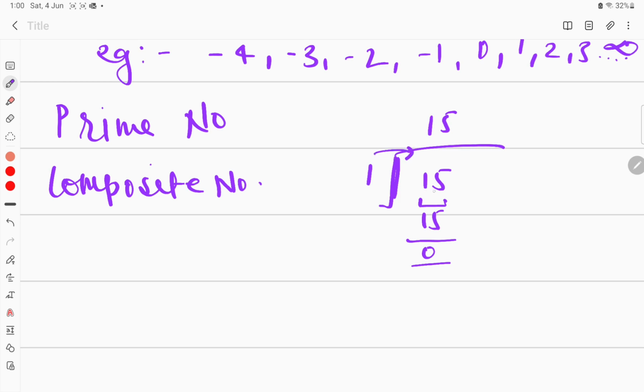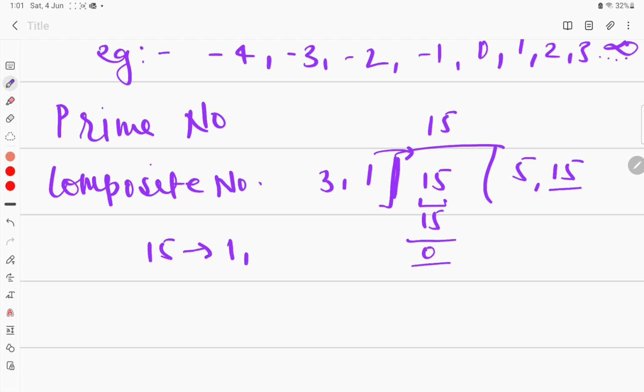Again, 2 cannot divide 15 exactly, we'll get a remainder 1. Then 3 is the number which can divide 15 exactly 5 times. 3 5s are 15. Similarly 5 can also divide. Then 15 can also divide 15. 15 can divide itself. 15 ones are 15. So if I have to write the factors of 15, I can write factors of 15 is 1.